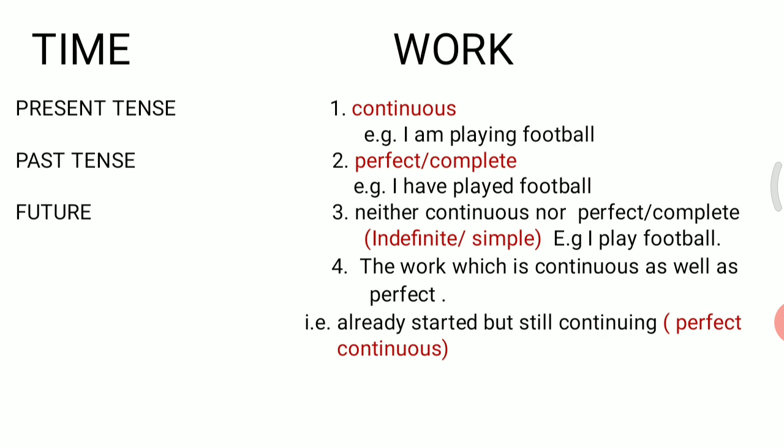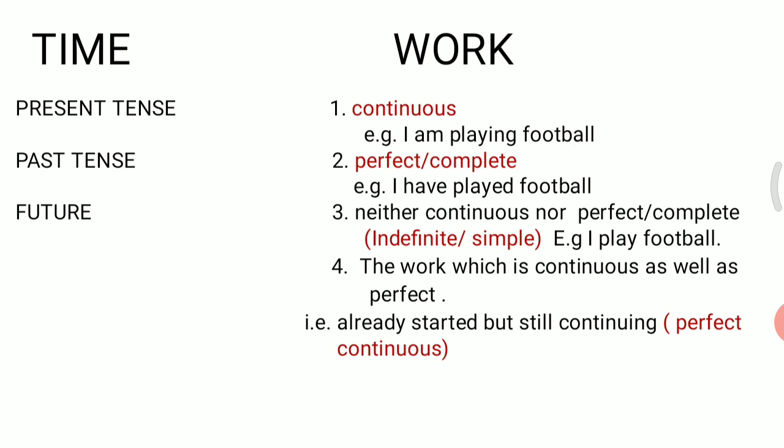Now, with the help of these two works, we can make two more works. First, the work which is neither continuous nor perfect. That is, we are not able to understand whether the action or work is continuing or it is completed. For example, I play football.